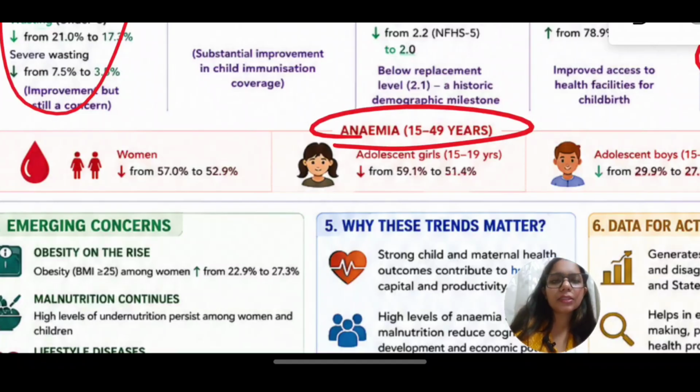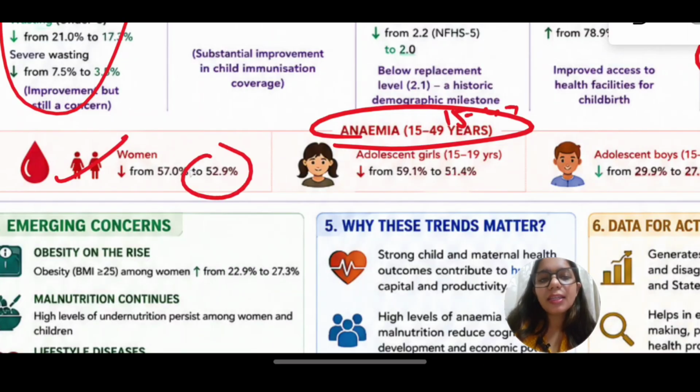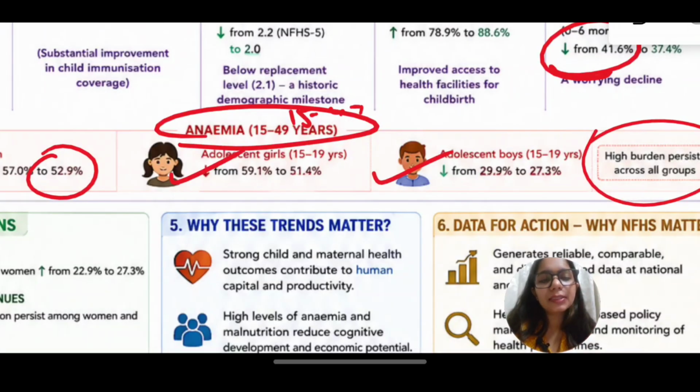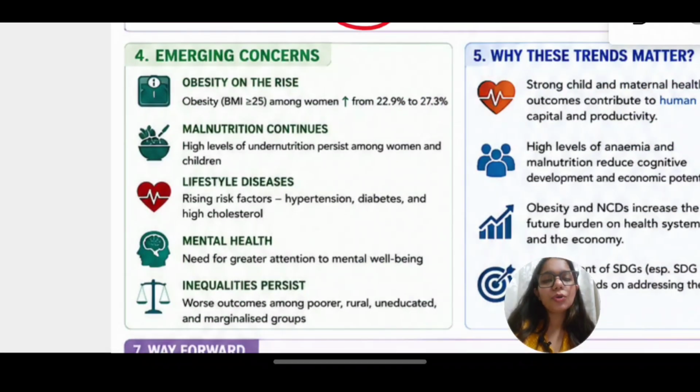These concerns are that anemia among women aged 15 to 49, even though it has decreased, still remains at 53%, which is a high number. Then we have adolescent girls, at around 50%, and adolescent boys, at around 27%. Therefore a high burden persists even though the numbers are decreasing.